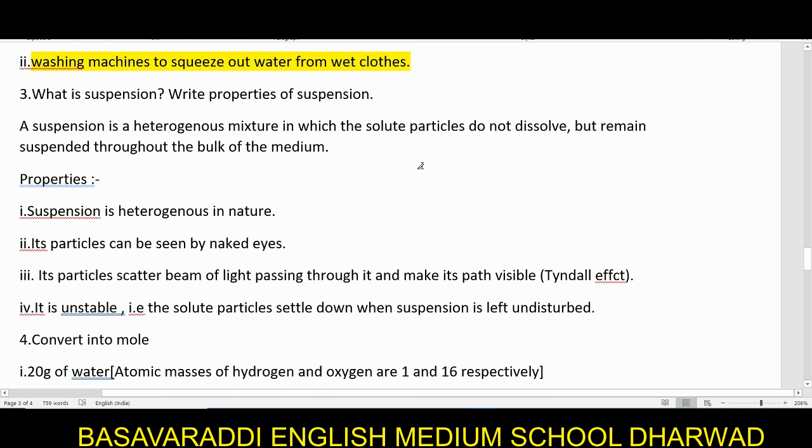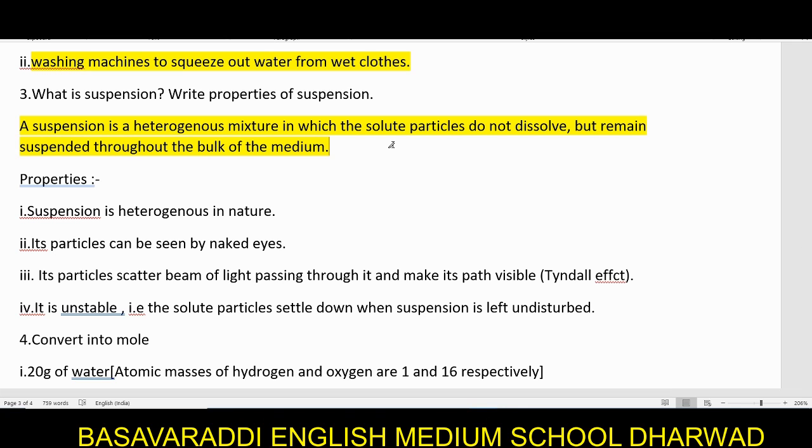Moving on to the third question. What is suspension? Write properties of suspension. So what is this suspension? A suspension is a heterogeneous mixture in which the solute particles do not dissolve. This is very important. Suspension is a type of heterogeneous mixture where the solutes are not dissolved, but they remain suspended throughout the bulk of the medium.